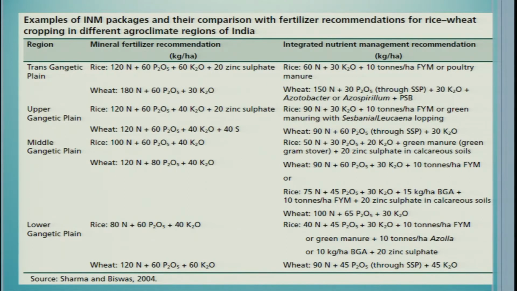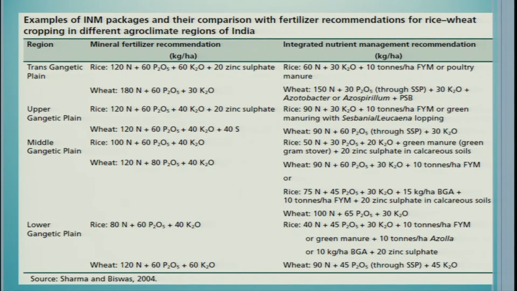Here is an example of INM packages and their comparison with fertilizer recommendations for rice-wheat cropping in different agroclimatic regions of India. This was given by Sharma and Biswas, 2004. I am just giving you an example of one or two plains, because the rice-wheat system is dominant in the Trans-Gangetic plains, Upper Gangetic plains, Middle Gangetic plains and Lower Gangetic plains. These are the major rice-wheat system areas in the country. So, for example, take the Trans-Gangetic plains. For rice, 120 kg nitrogen, 60 kg phosphorus P2O5 and 60 kg K2O plus 20 kg zinc sulfate per hectare is the fertilizer recommendation.